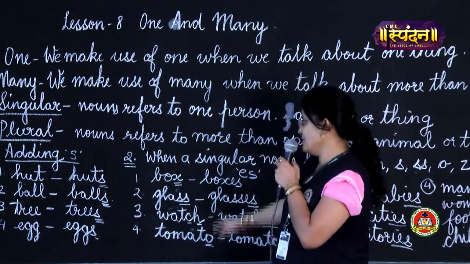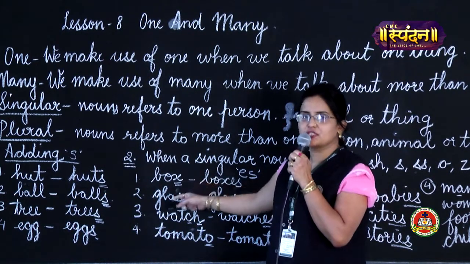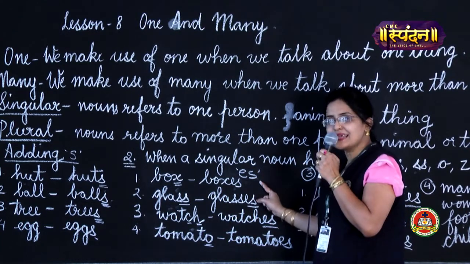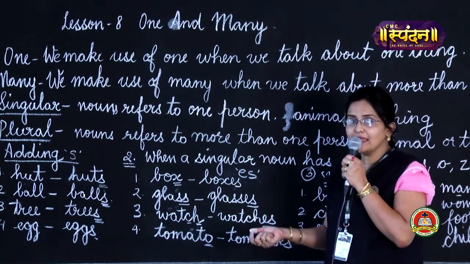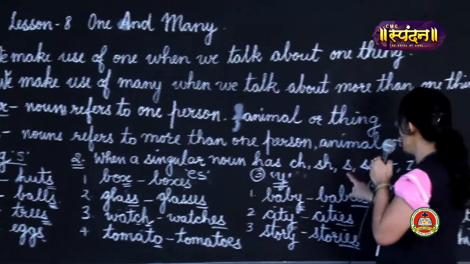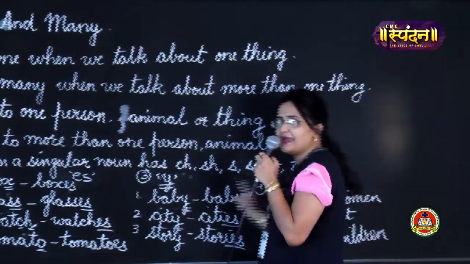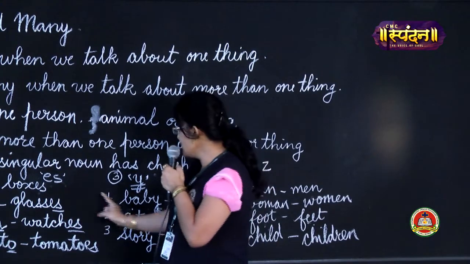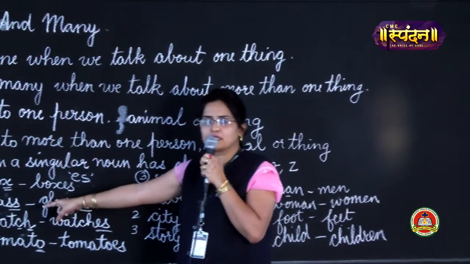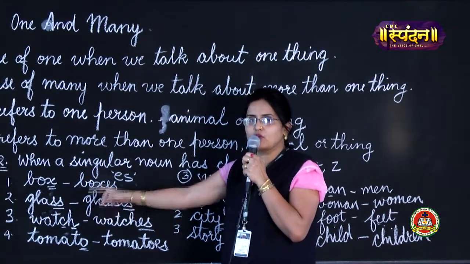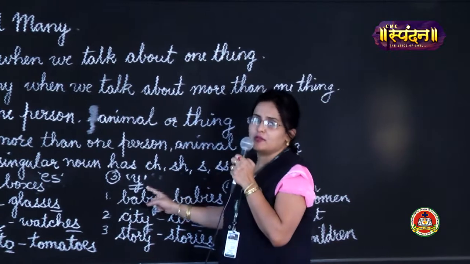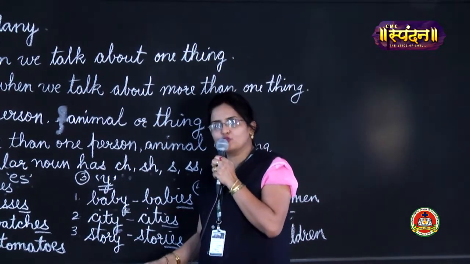Then the second method is by adding ES, and where will you add ES? When you have ch, sh, s, ss, o, z at the end of the singular noun. At that place, you will add ES to a singular noun, and the singular noun will change to a plural noun.